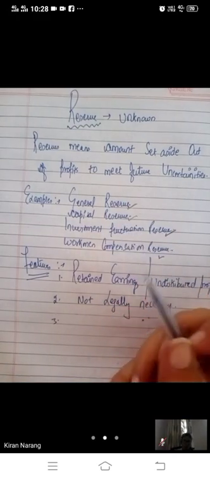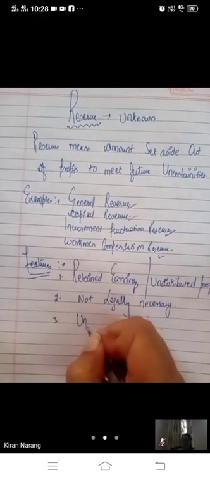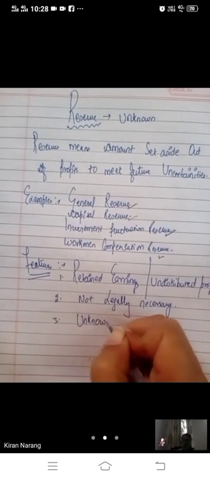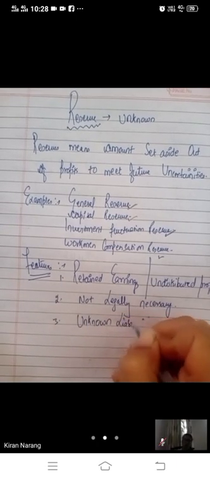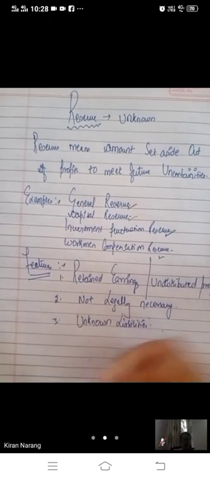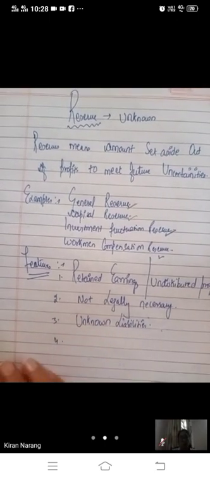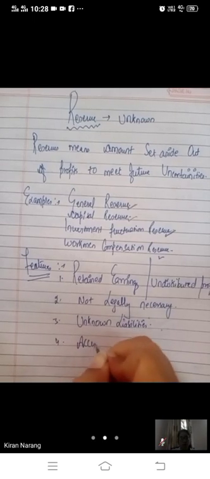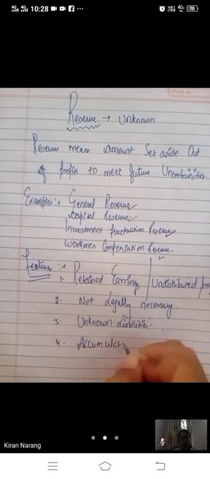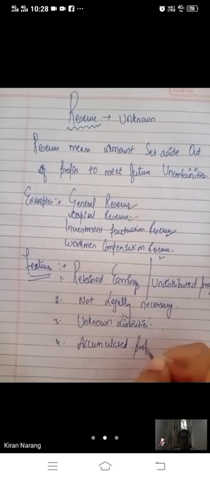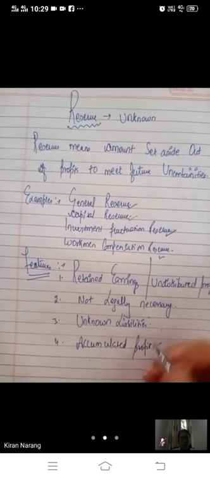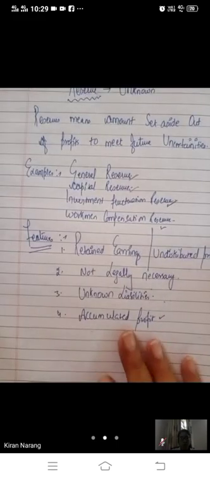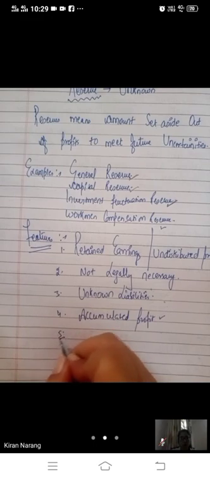Sometimes we create it for known liability, but it is always created for unknown liabilities. Then a reserve represents the undistributed or accumulated profits. They represent the accumulated profits which we have saved for future.